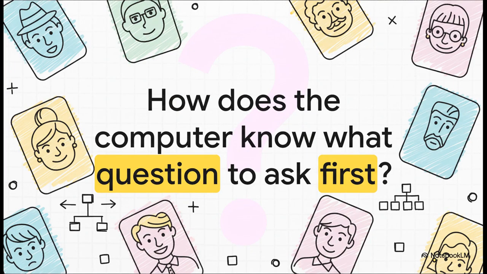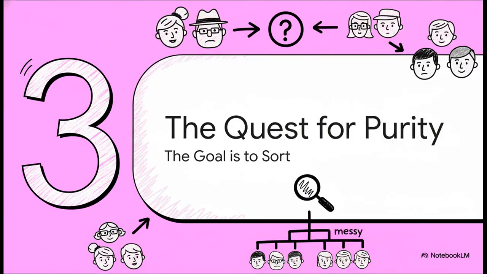So, here we are back at that same critical problem. Out of maybe hundreds or even thousands of possible questions or features in the data, how does the algorithm pick the absolute best one to kick things off? It doesn't have intuition. It needs a number. It needs a score. And the way it gets that score is through this beautiful concept called purity. This is the key to everything. The whole point of asking a question isn't just to get a yes or a no. The goal is to create new groups of data that are as sorted and unmixed as possible.